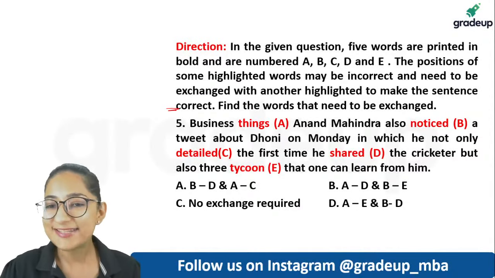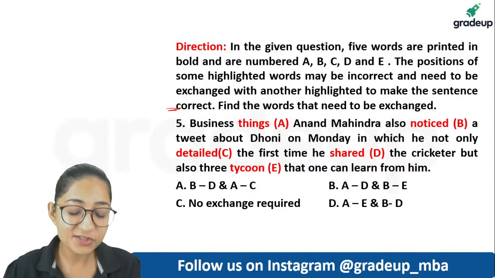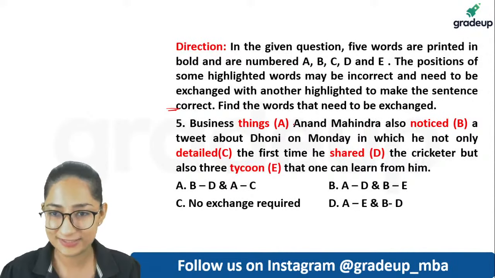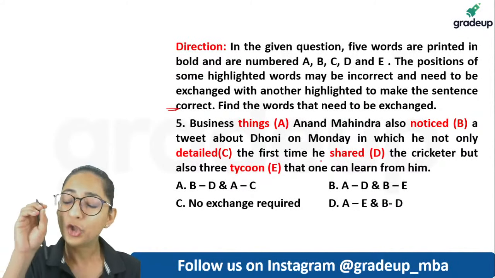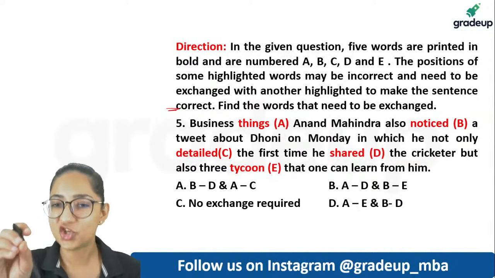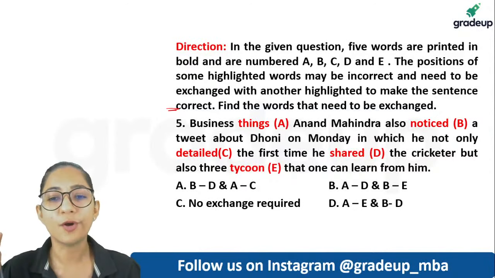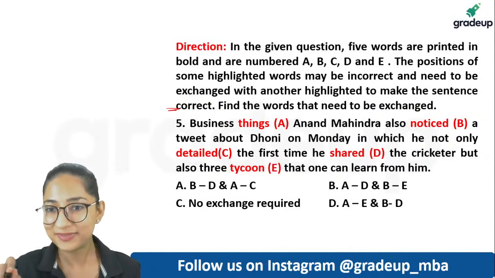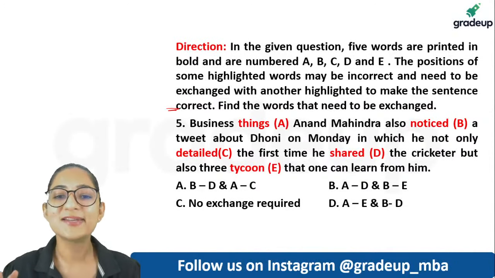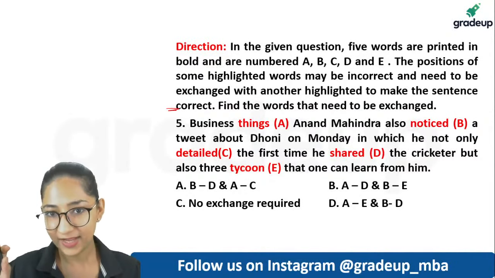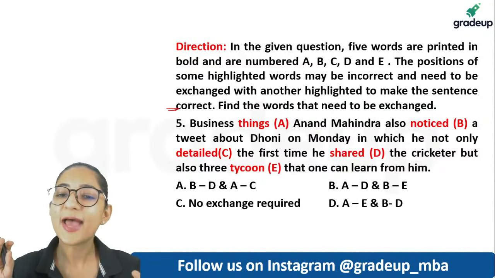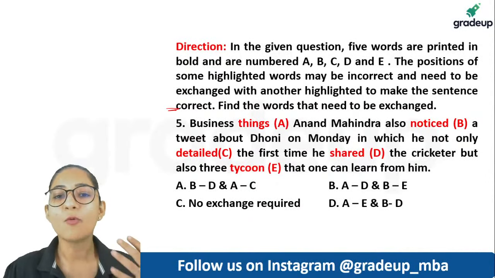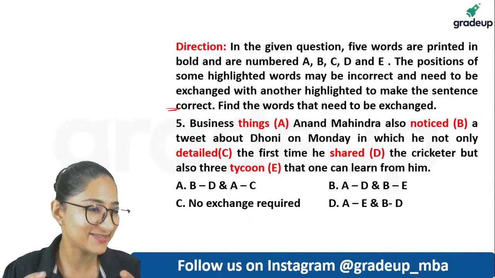Start reading, because you have to save time in these questions. The ideal thing is that instead of reading the entire thing, the moment you figure out that a word is jarring, go to the option choices. Start eliminating the ones which you think are not appropriate so that very quickly you are able to come up with the answer. Such questions are not challenging. Everybody would be able to come up with the correct answer. It's just how much time you save in these questions.